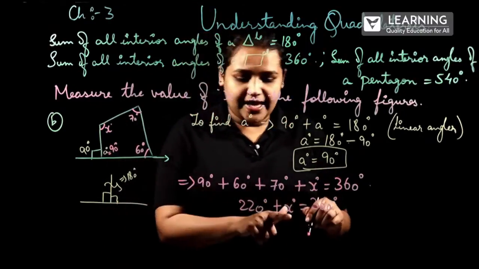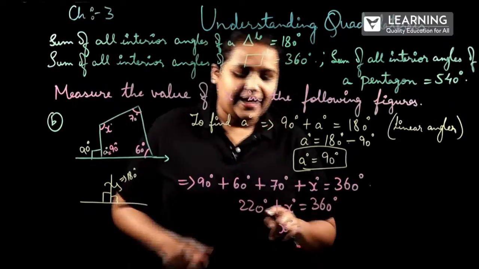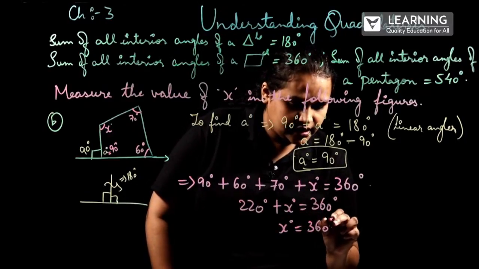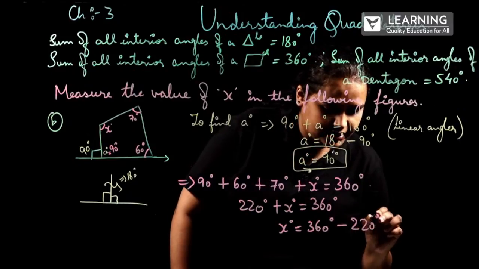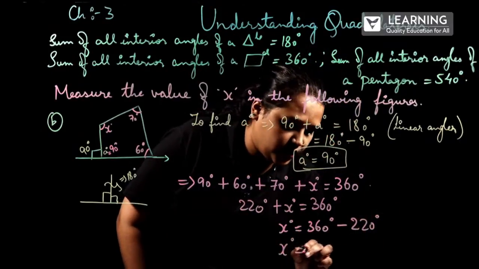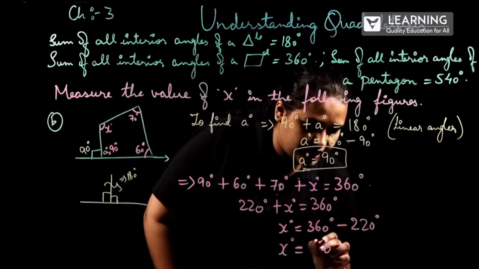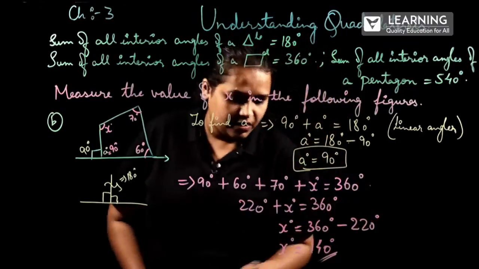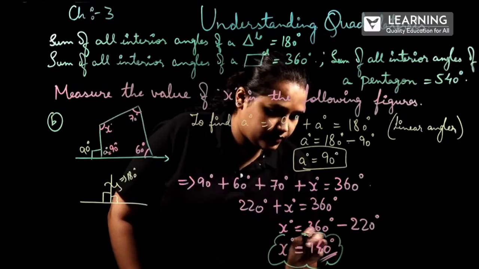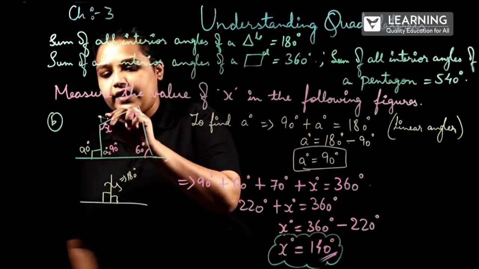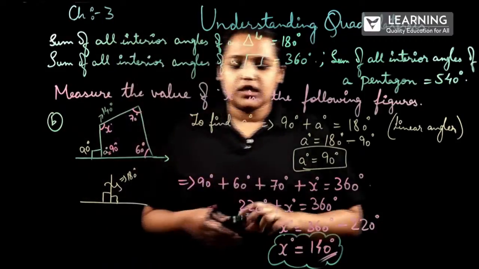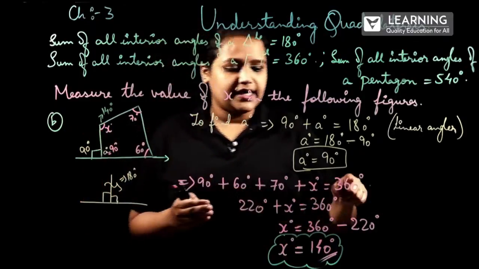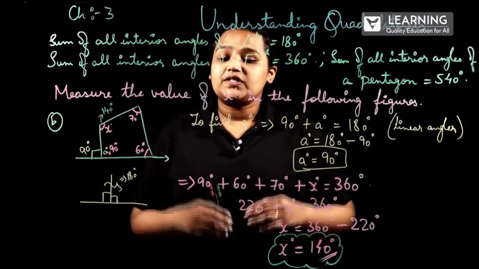So now to find the x value, I'll be shifting 220 to the other side. 360 degrees minus 220 degrees. So the x degrees value will be equal to 140. So the value of x will be how much? 140 degrees. You can cross verify by substituting the value of x and adding it, you will be getting 360. So this is how we'll be solving the problem.